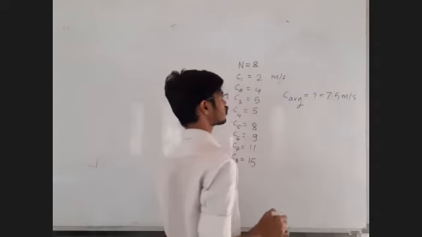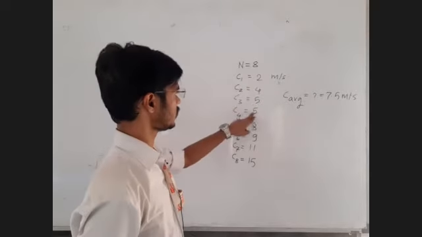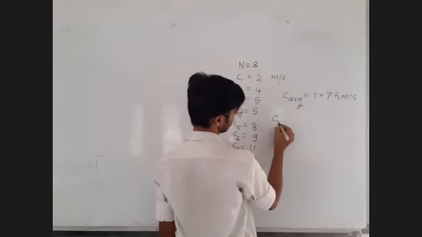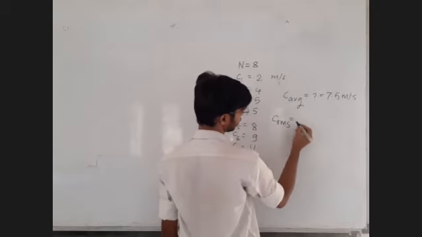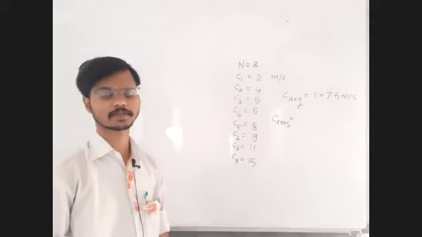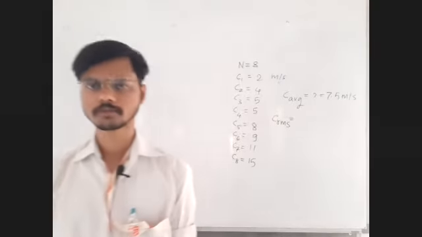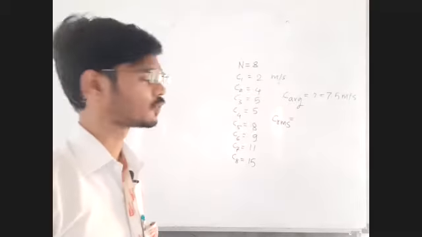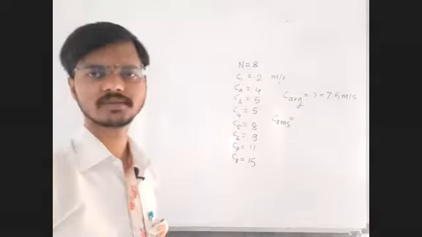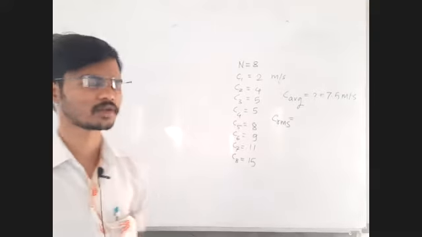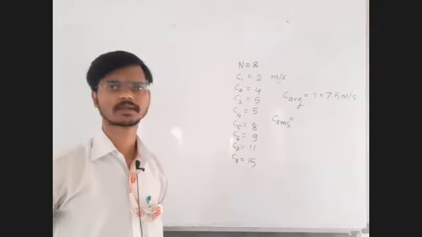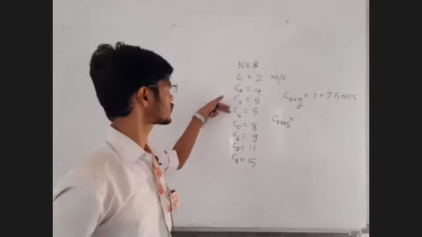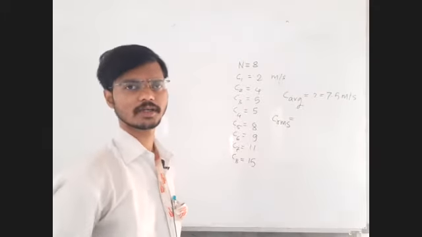Perfect. How to find out average speed? Just add all these speeds, divide by 8. That's it. Next, see RMS. Now let me check how many of you find the answer correctly. Find the RMS speed. You know the formula and you know how to apply the formula. This thing we are very much used to, applying the formula correctly. If different speeds are given to us, use the basic definition and tell me the answer.